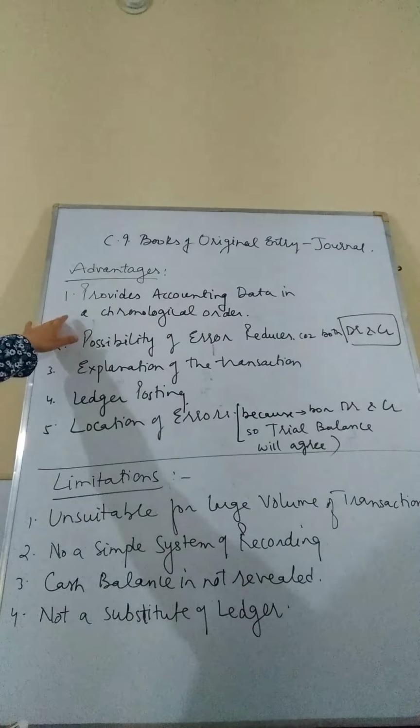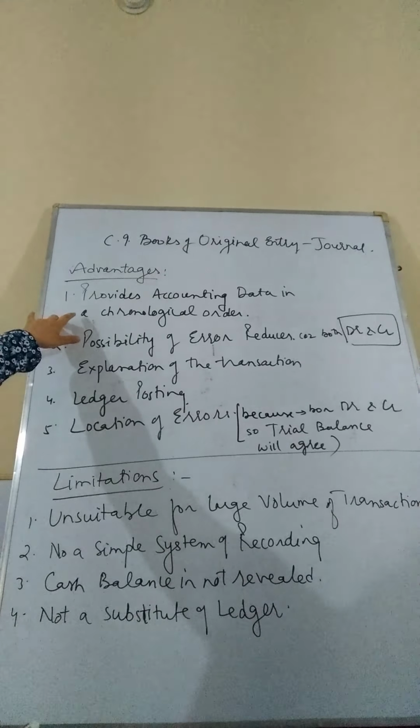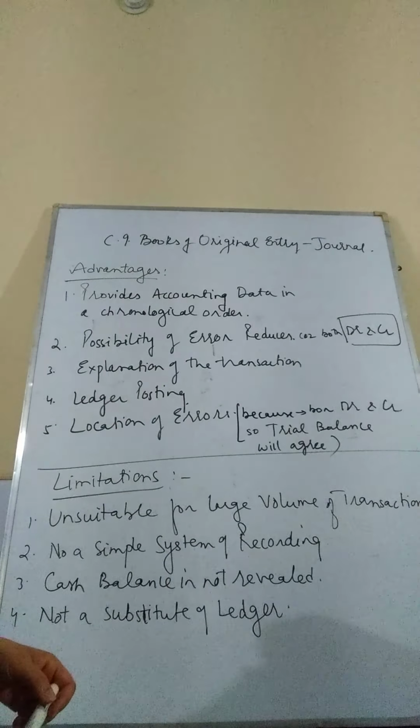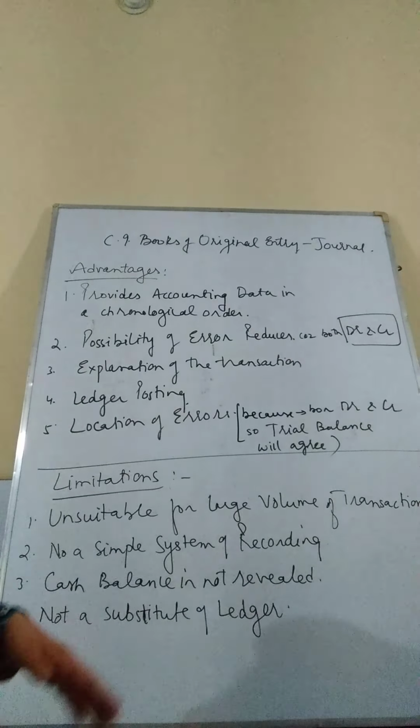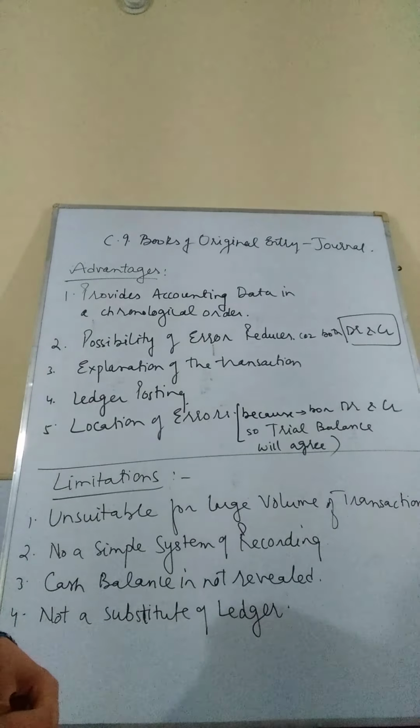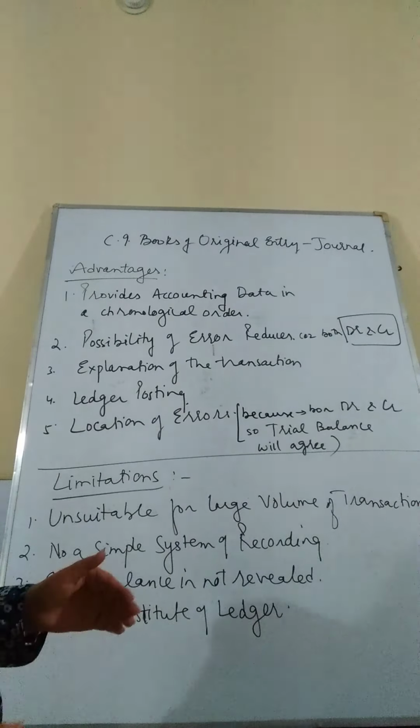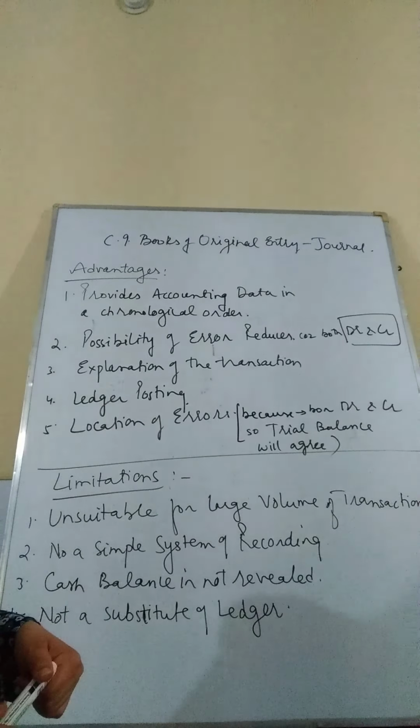So the first advantage is that it provides accounting data in a chronological order. Chronological order means sequence wise and date wise as well. So we record the transactions in the journal in a definite sequence. This helps us to memorize all the transactions, nothing is skipped, and also it helps us to keep track of transactions.